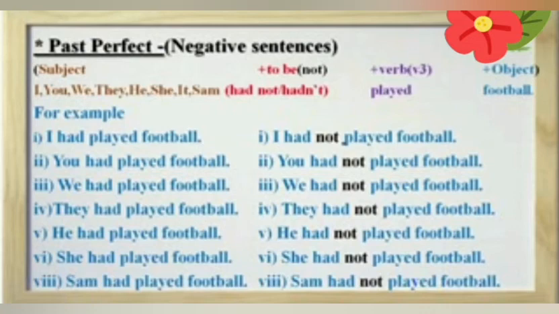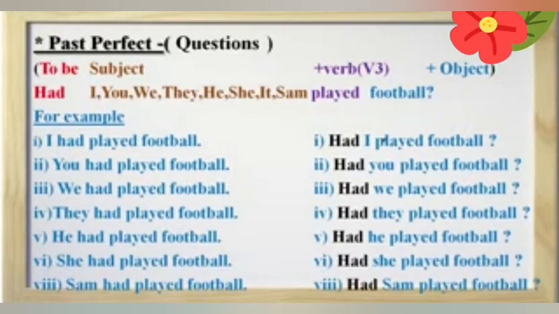Next, interrogative sentences. Structure of interrogative sentences in past perfect tense: to be plus subject plus verb 3 plus object plus question mark. Never forget to mark question mark at the end of interrogative sentences. Here we just change the position of subject and to be.